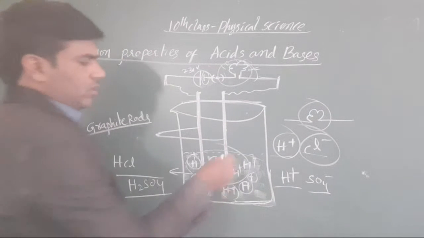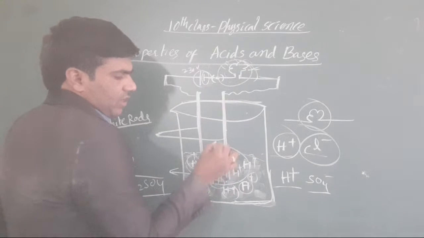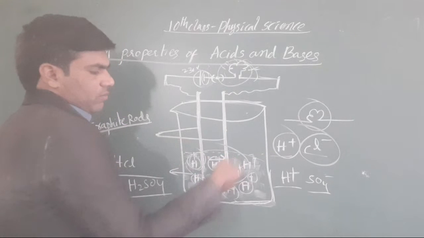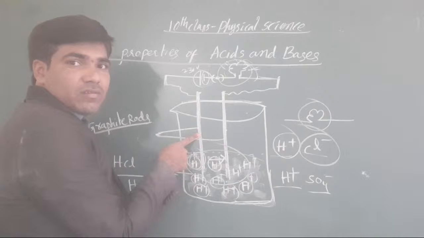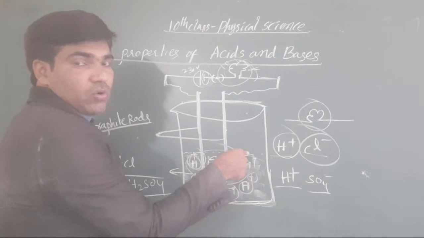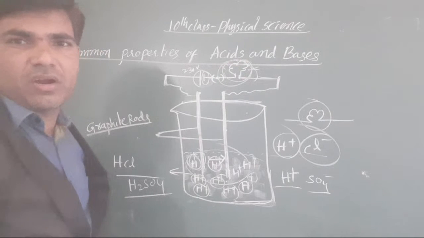Yeah, we go for the negative ion. All these H plus ions are connected to this one, and the chlorine minus ions are connected like this. Due to this current flow, the bulb glows here. Understood or not, all the students?